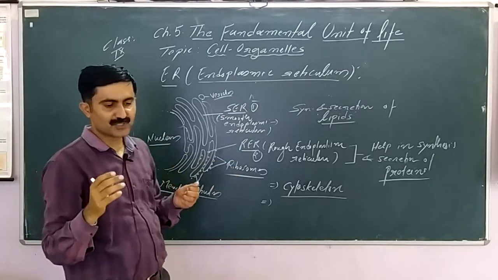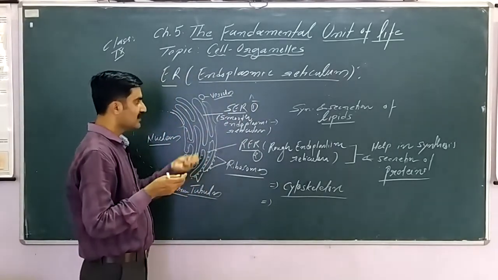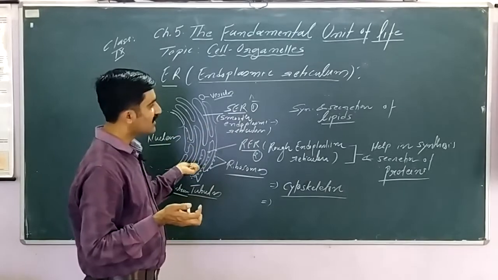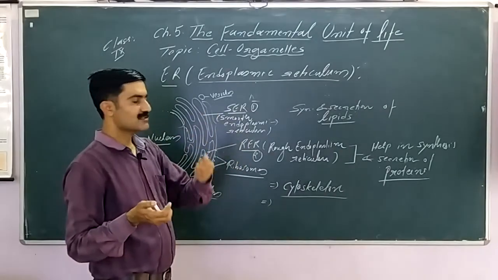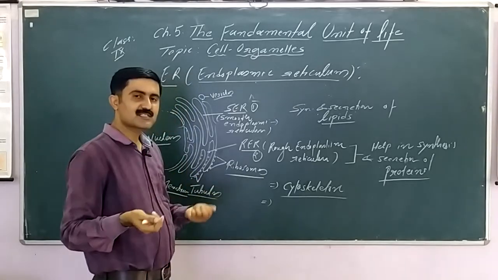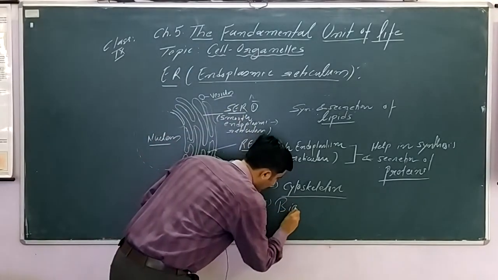And one more very important point we can remember, here lipid and protein are synthesized, and as we have discussed, lipid and proteins are the main chemical component of plasma membrane. So lipid and protein synthesized by ER are used in formation of plasma membrane. The process is called biogenesis.